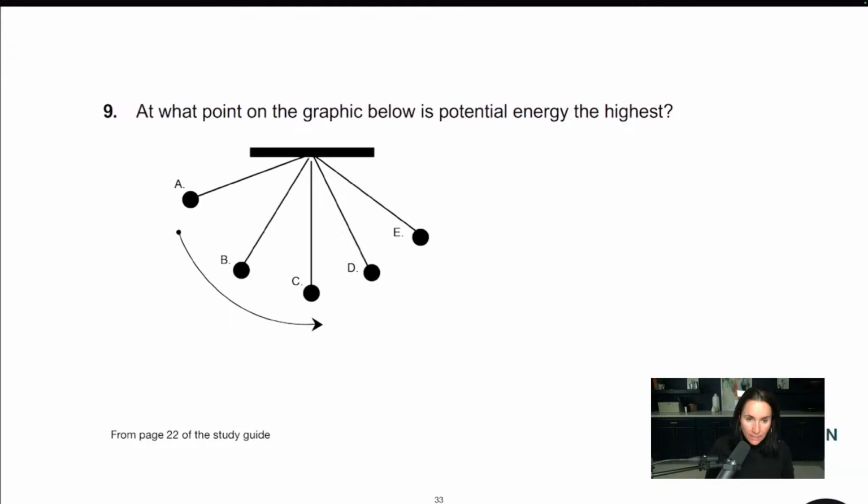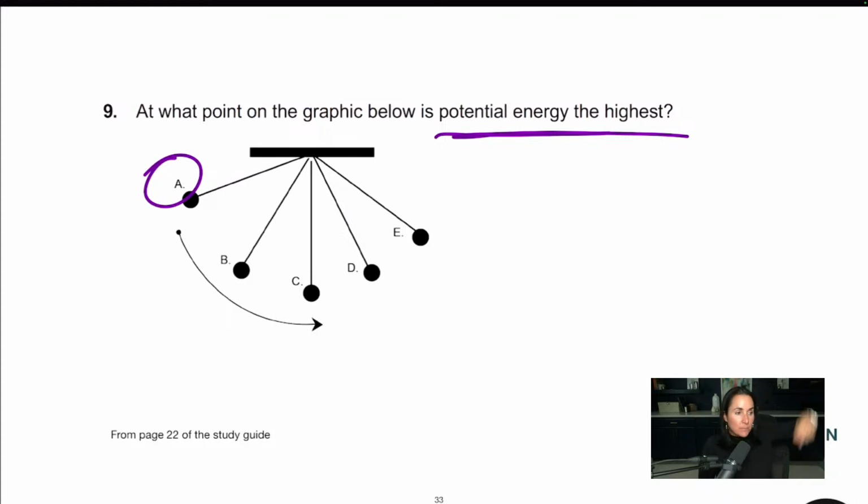All right, and the last one has to do with energy. This is a pendulum. You'll see lots of pendulums when it comes to energy. At what point of the graph is potential energy the highest? Potential energy is the highest at A. It has the potential to move. The higher I pull it, the more potential energy it has. Just like if I have this pen, high up in the air, way up here, it has more potential energy than if I drop it from down here.